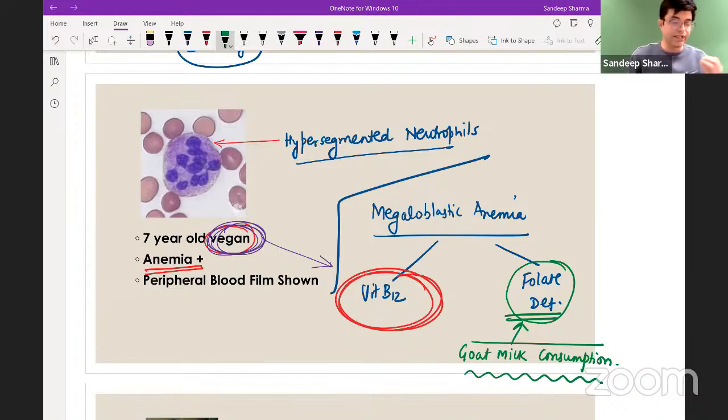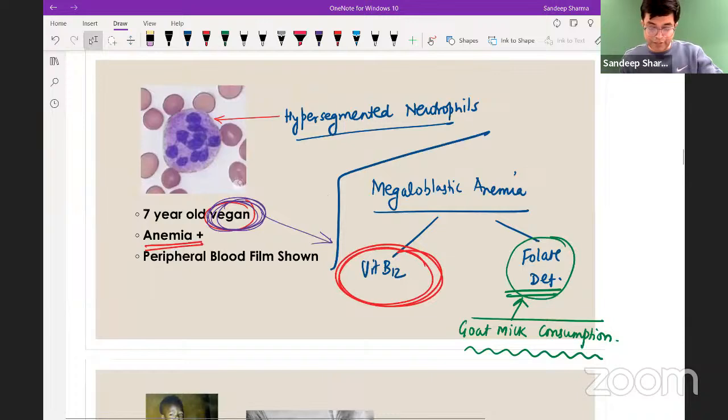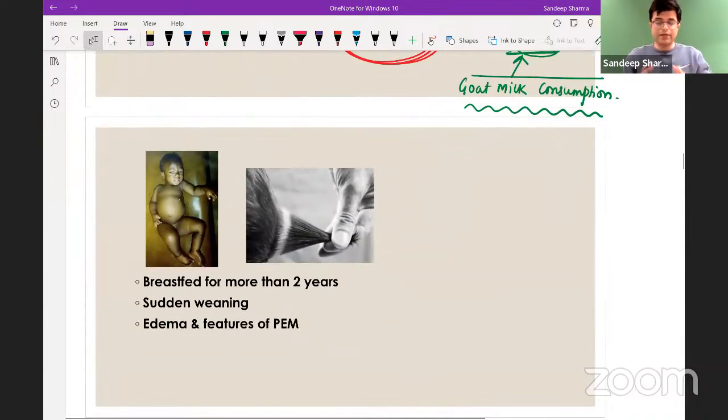So these are small things, 80% of what I'm telling you, you know it, but it is a revision session, and additional things if you find, you can always write them in your revision notes. Let's move further. Easy one.